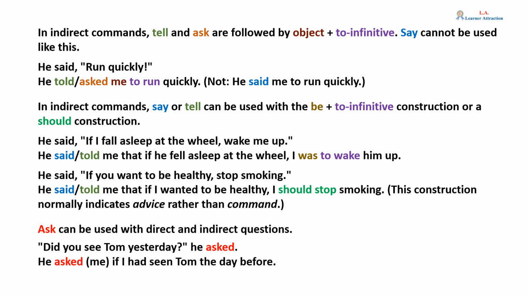Not "he said me to run quickly." In indirect commands, say or tell can be used with the be plus to-infinitive construction, or a should construction. He said, "If I fall asleep at the wheel, wake me up." Becomes: He said that, or told me that, if he fell asleep at the wheel, I was to wake him up. He said, "If you want to be healthy, stop smoking." He said that, or told me that, if I wanted to be healthy, I should stop smoking. This construction normally indicates advice rather than command.